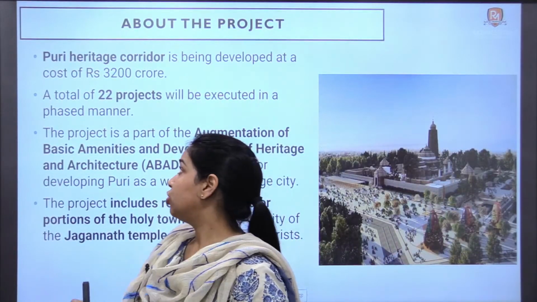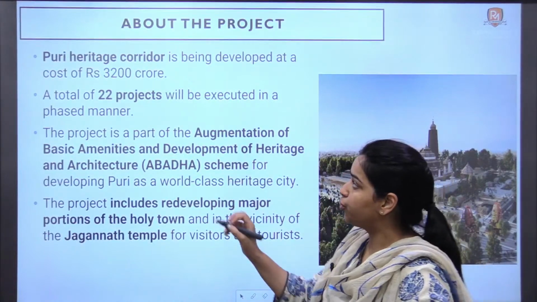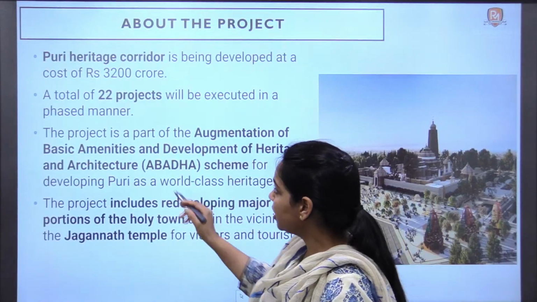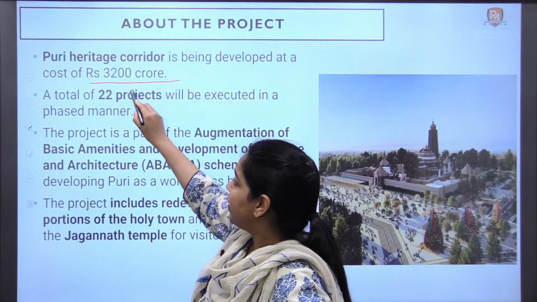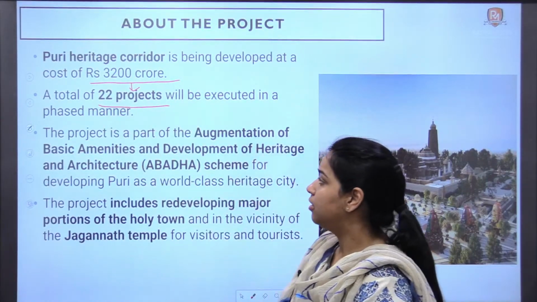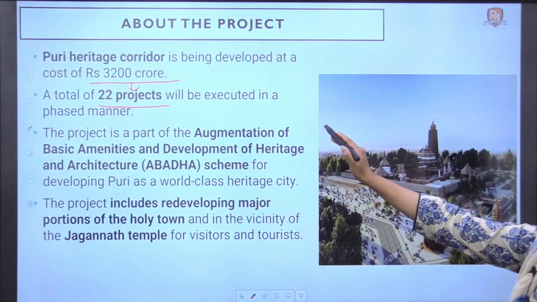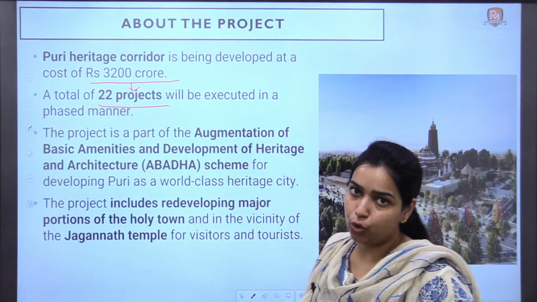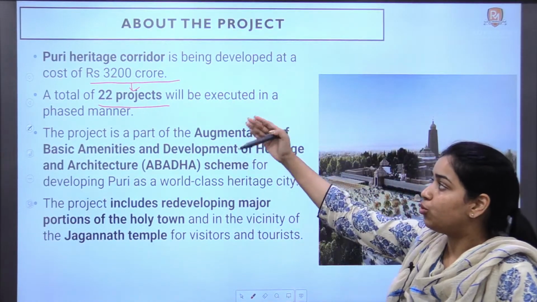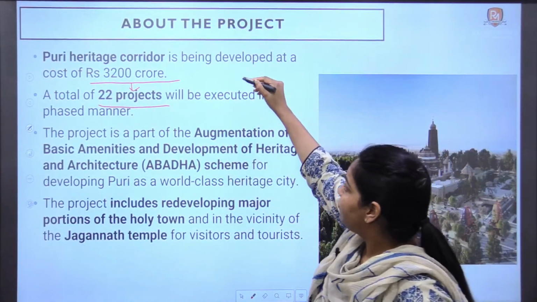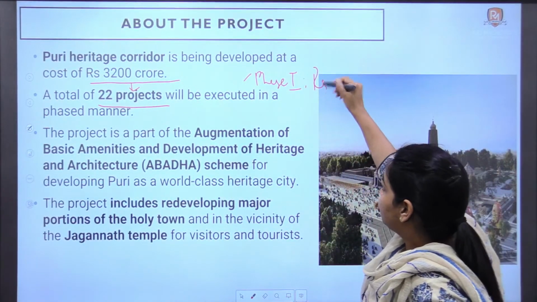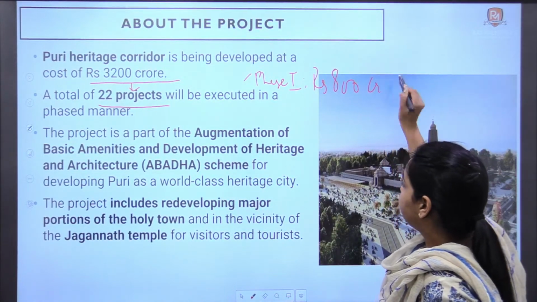Okay, so this is the 3,200 crore rupees project in total, right? It will have 22 projects under it. Okay, total इनकी cost जो estimate की गई है that is 3,200 crores, and it will be divided into 22 sub projects. Phase 1 of the project costs rupees 800 crore.